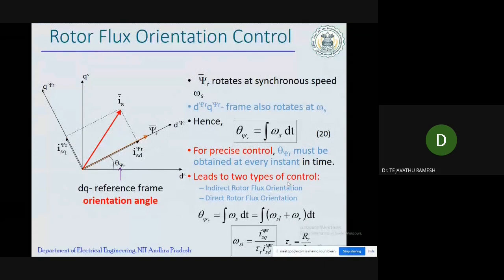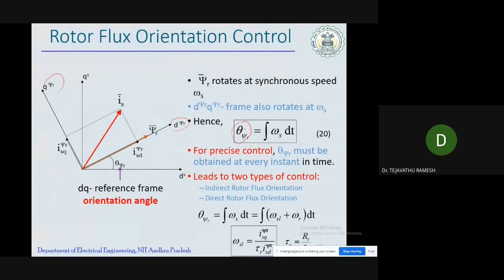So here, as I said in the previous slide, there are two types of field oriented control method. How are we classifying the two types? Here, psi r rotates with the synchronous speed, and the d-axis and q-axis of psi r also rotate with the synchronous speed, and we can get theta. Theta is equal to the integral of omega s dt. We need to obtain this theta at every instant of time.